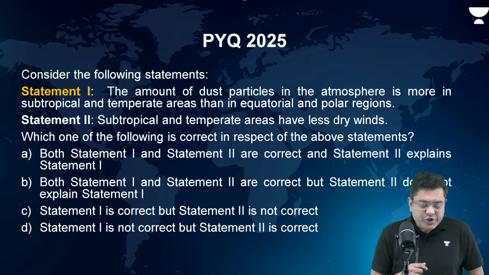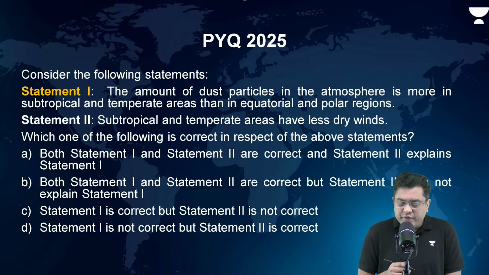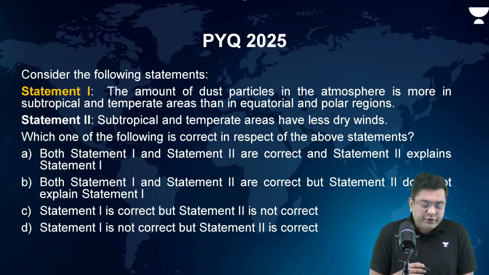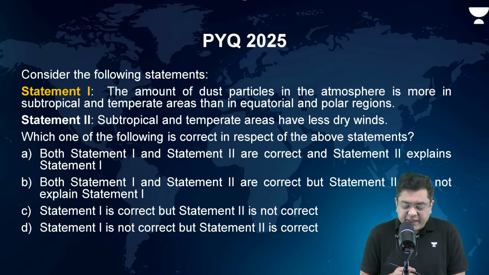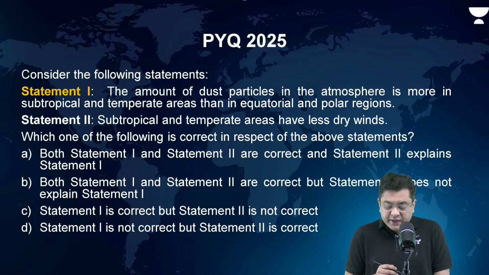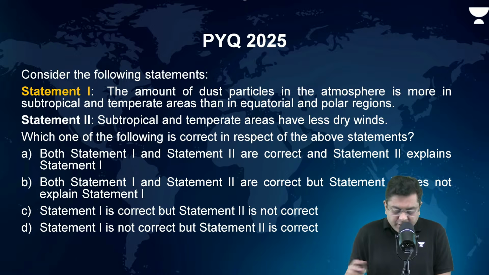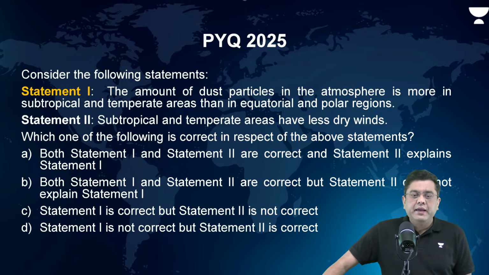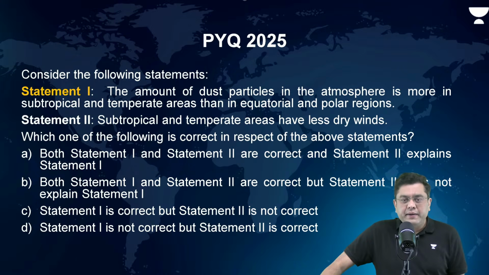Take a look at this question. Consider the following statements. Statement 1: Amount of dust particles in the atmosphere is more in subtropical and temperate areas than in equatorial and polar regions. Statement 2: Subtropical and temperate areas have less of the dry winds. Let me know what is the answer of this particular question.